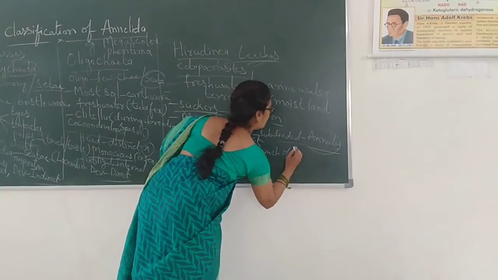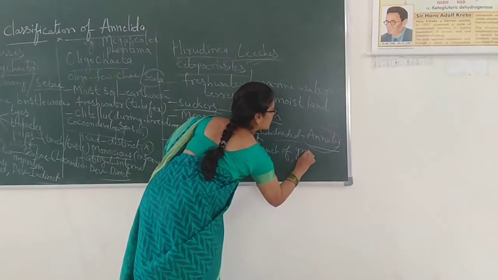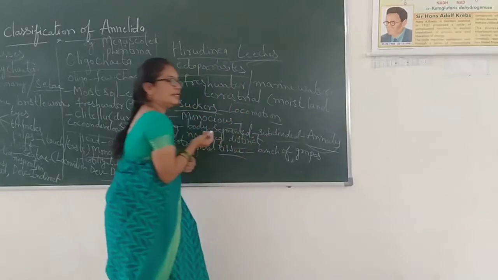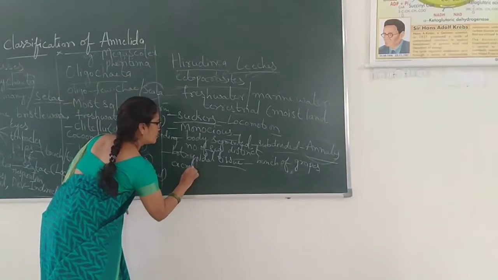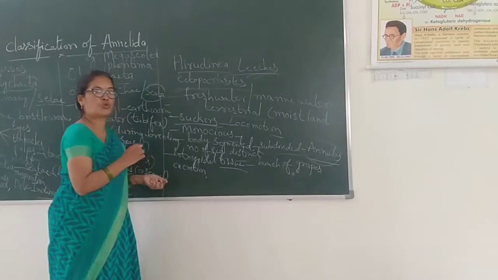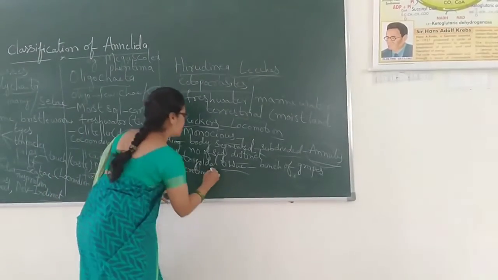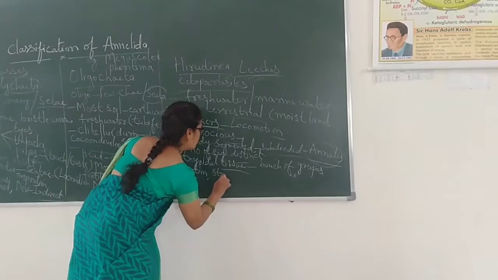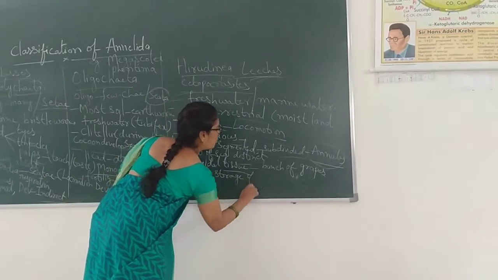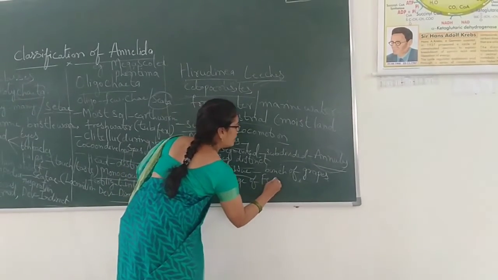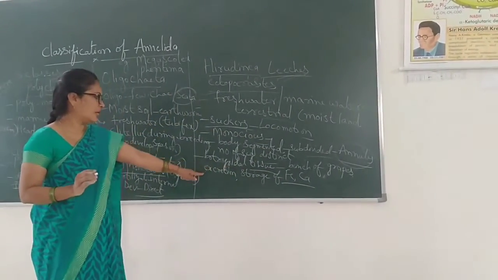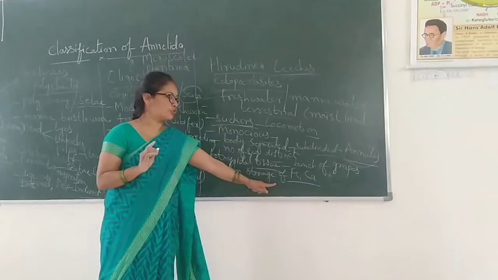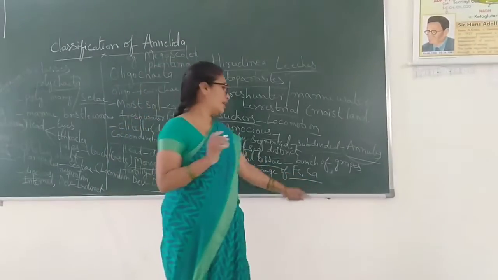It helps in excretion and also storage of iron and calcium.